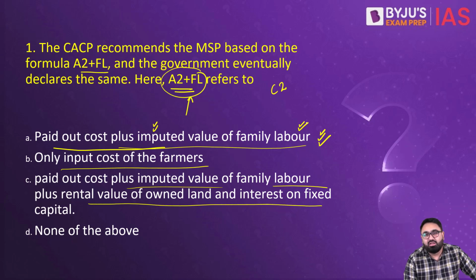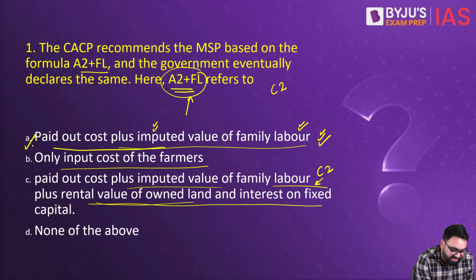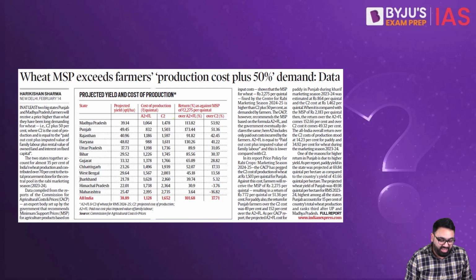Farmers, on the other hand, want the MSP to be calculated on the basis of C2. This is C2. They also want the rental value of the land to be added to this and then give a 50% margin to the farmers. That is a farmer's demand, but the government usually decides the MSP based on this. That is A. This is A2 plus FL. So the answer here would be A. This is why we are asking this question. The MSP of the wheat exceeds a farmer's production cost plus 50% as per the data. Whatever the government has already been given out to the farmers is actually more than what the farmers are demanding. This is what the data shows.